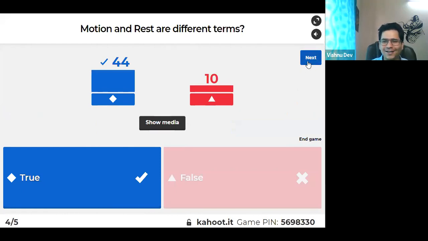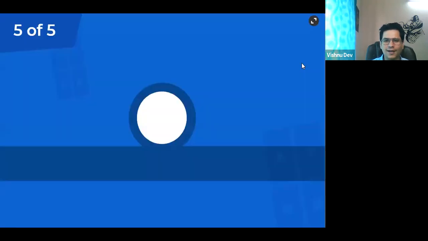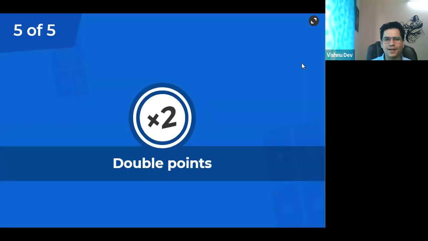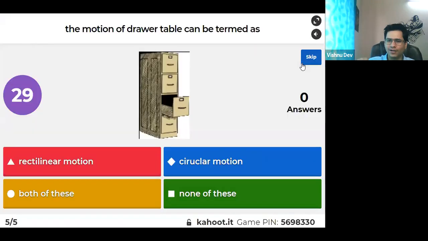Anna. So Alia, very good, Alia. No correct answer. Let's see the last question. It is also of double points. The motion of a drawer table can be termed as what? Rectilinear, circular, both of these?